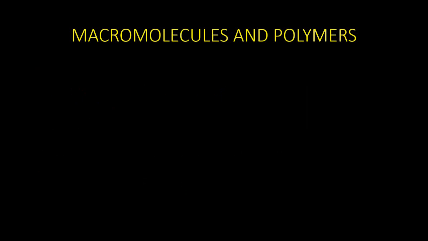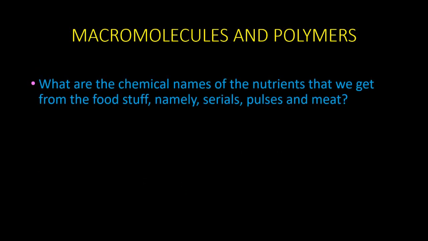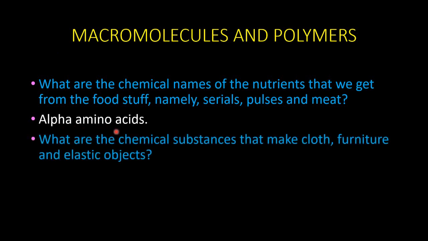In this module we are going to see about macromolecules and polymers. So children, what are the chemical names of the nutrients that we get from foodstuff, namely cereal, pulses and meat? Especially we get proteins, which are composed of alpha amino acids. So what are the chemical substances that make cloth, furniture and elastic objects? Cellulose and rubber.